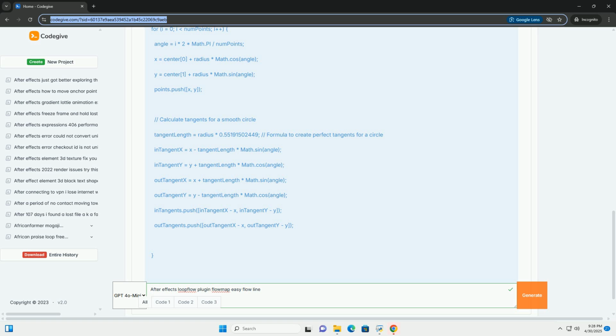Green channel, G, represents the vertical component, y-axis, of the flow vector. Values range from 0 to 1. 0 means flow downwards, 0.5 means no vertical flow, and 1 means flow upwards. Blue channel, B, often unused, but can be used for custom data. Alpha channel, A, can control density, masking, or other properties. A higher alpha value usually indicates a stronger flow influence. Creating flow maps. You can create flow maps in various ways.